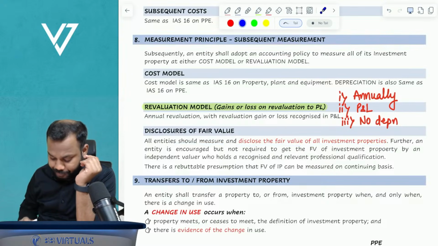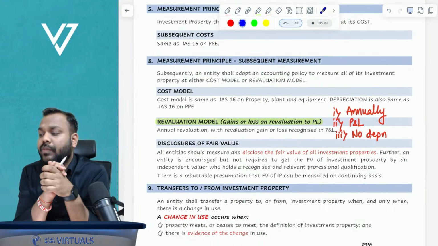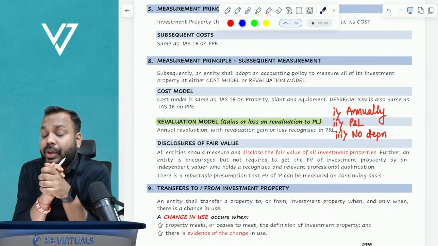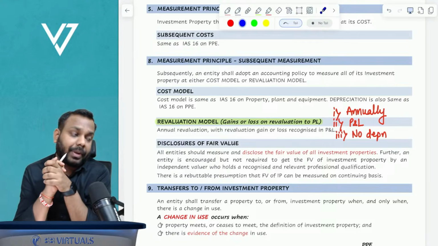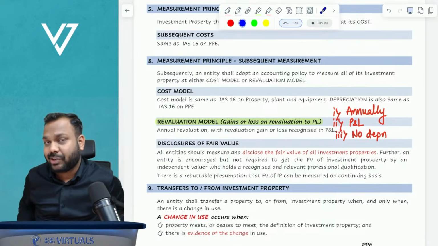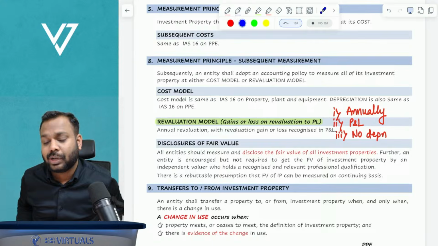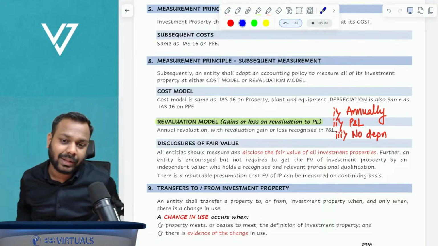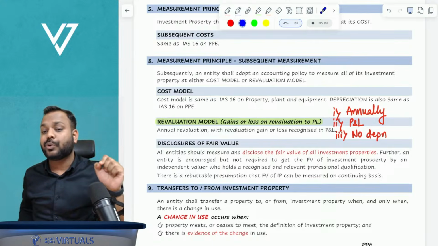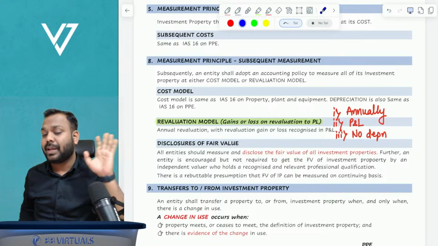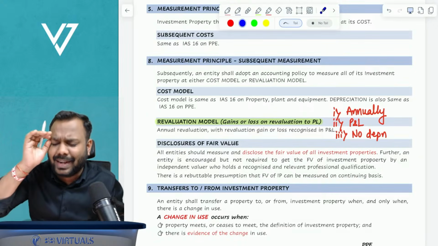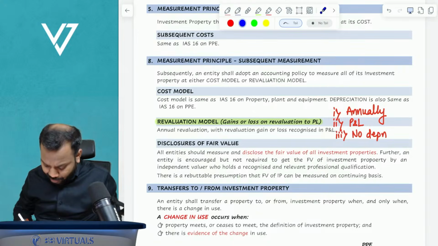So this is about investment property. Now comes a very important topic, transfers. Guys, trust me, if you see a question on investment property in the exam, it is 90% probable that it will come from this topic.